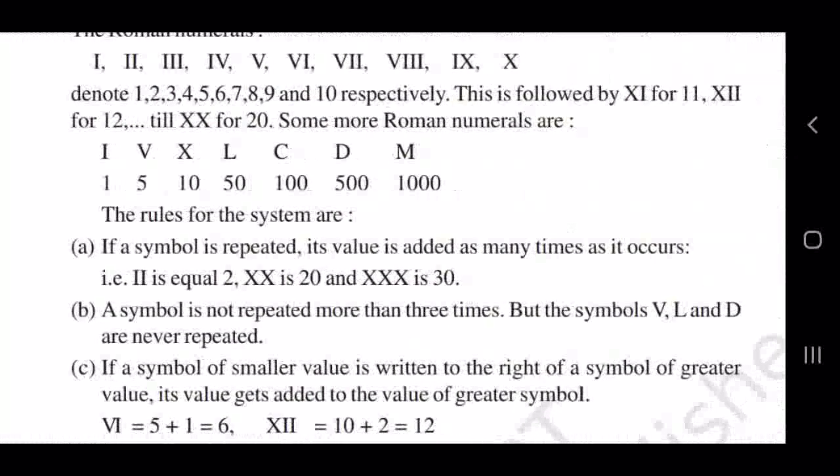You see, what are the rules? First rule, in our own sentence, we can write: if a symbol is repeated, that value is added. Second, a symbol is not repeated more than 3 times.